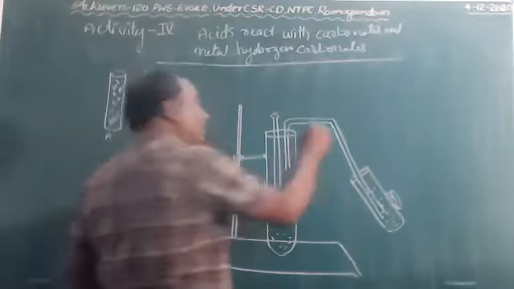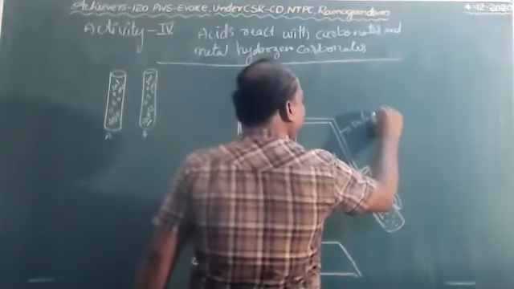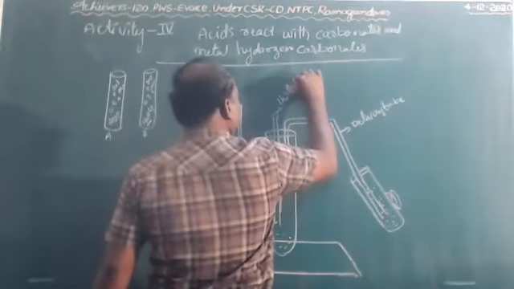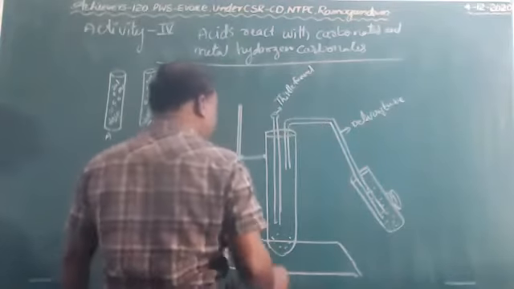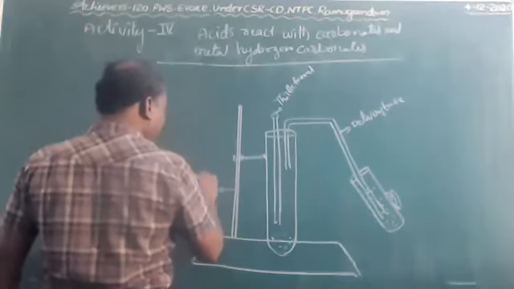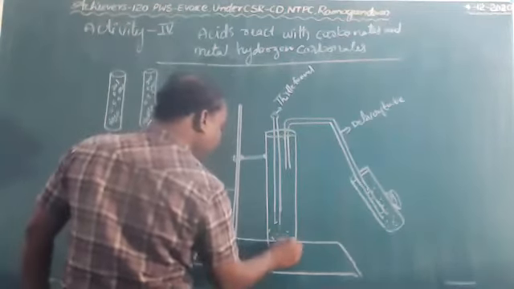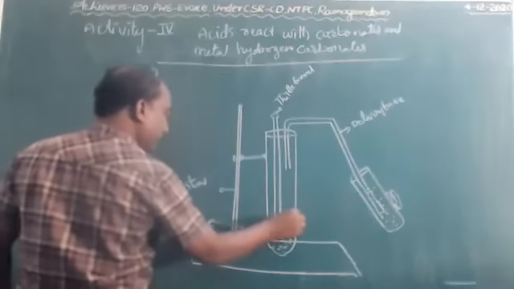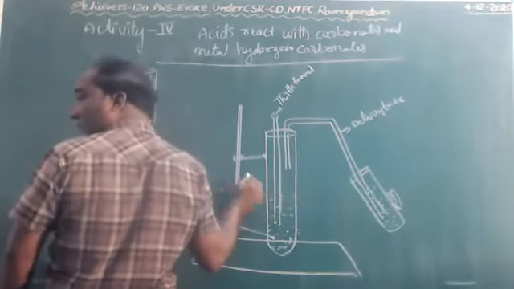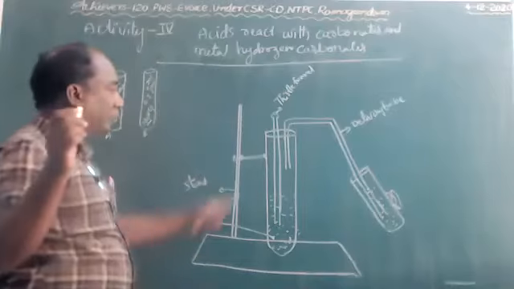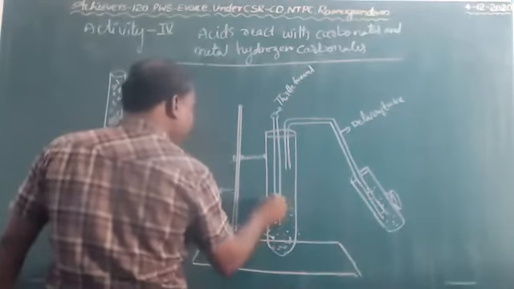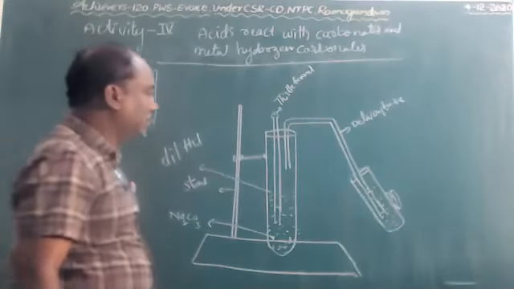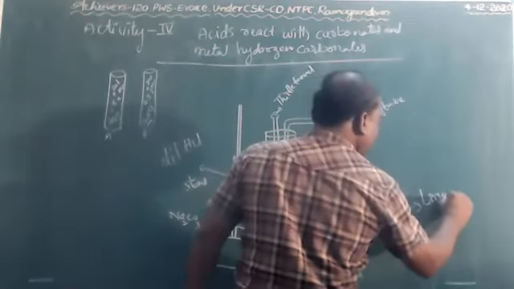Now it is the delivery tube, thistle funnel, Na2CO3, dilute HCl, lime water.